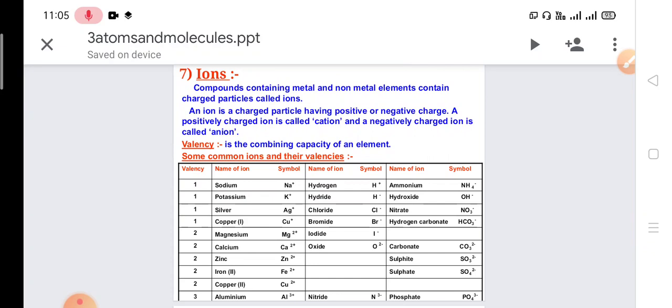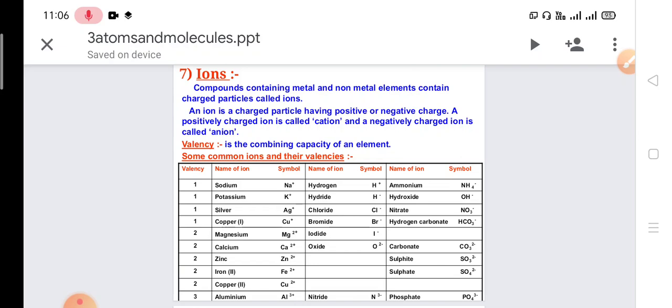Now what is valency? Valency is the combining capacity of an element. That means when one element combines with another element, the combining capacity due to which the atoms combine is called the valency. For example, the symbol of sodium is Na, and its valency is 1. Potassium, valency is 1. Silver, valency is 1. Copper, valency 1. Magnesium plus 2, that means valency is 2.